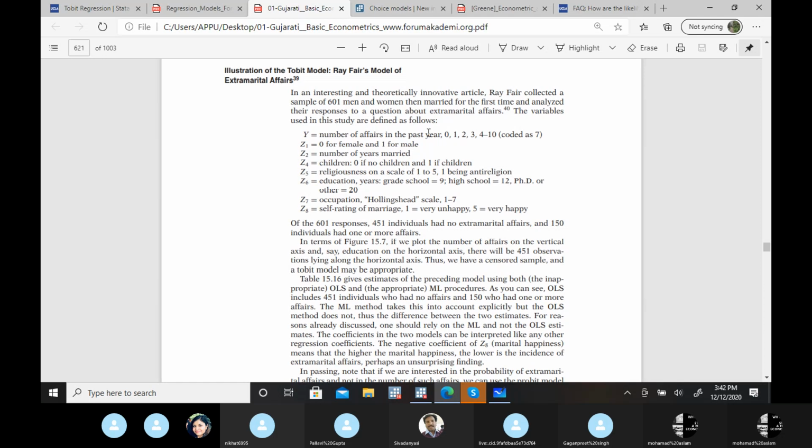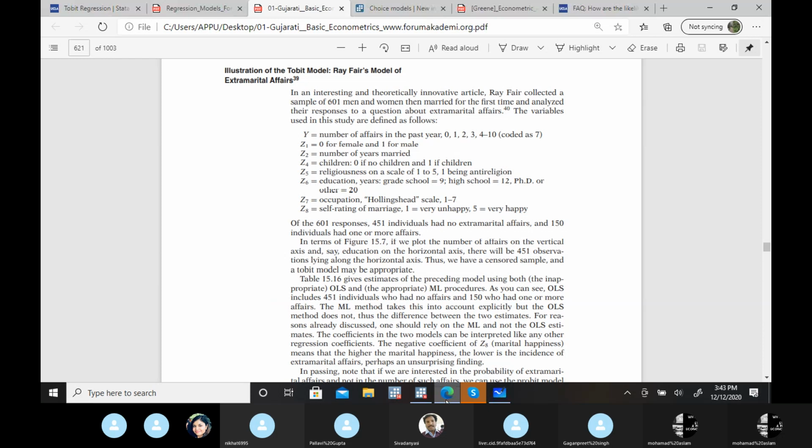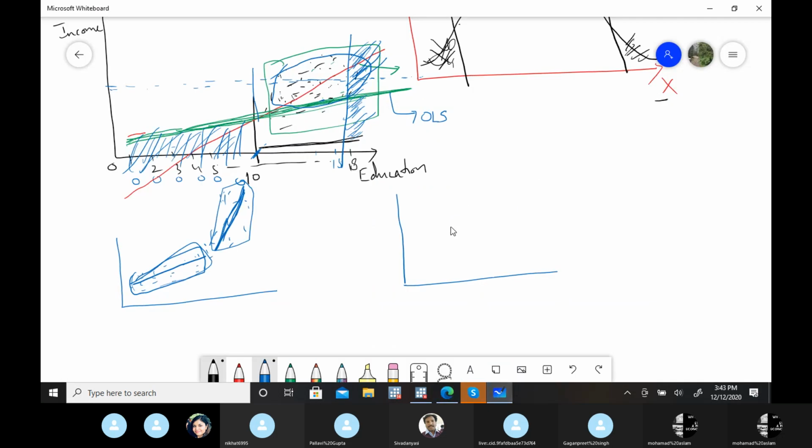If I explain this with a graph, let's take any of these. It's a case where, for the dependent variable, we have this situation. What are the codes? 1, 2, 3, then 4 to 10.